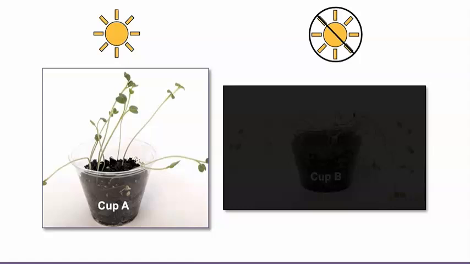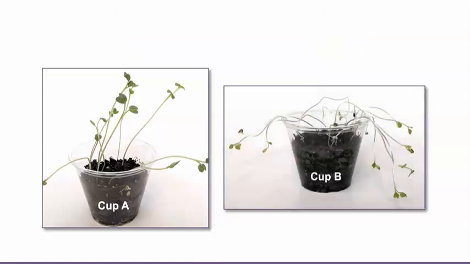I think even though the plants in cup B had air and water, they didn't have energy from sunlight, so they couldn't use the air and water to form new plant tissue. That's why they look unhealthy. Do you agree? If so, great. I have one more question.